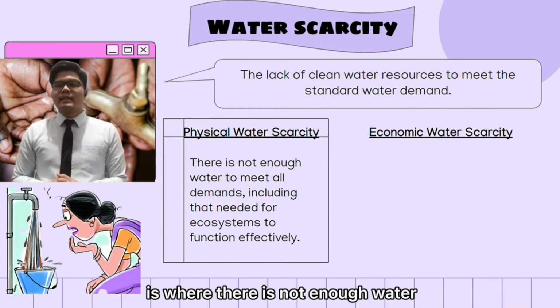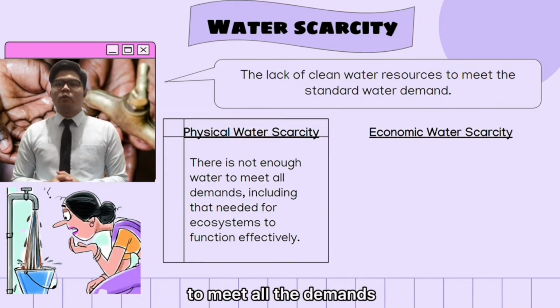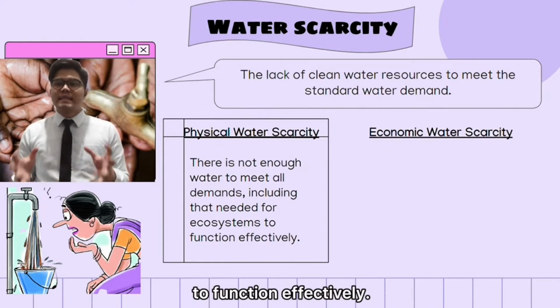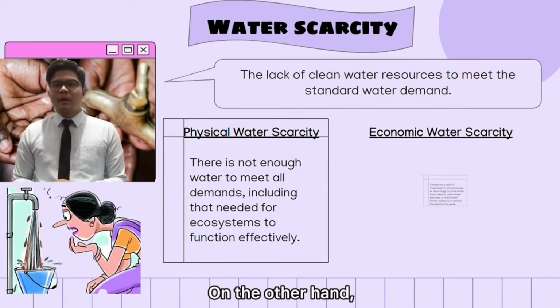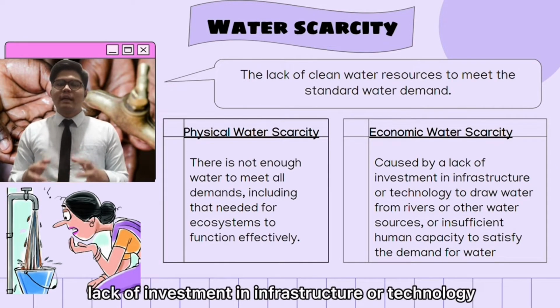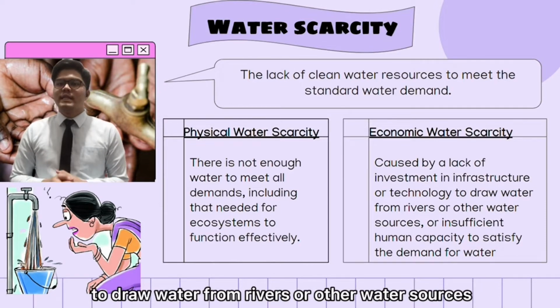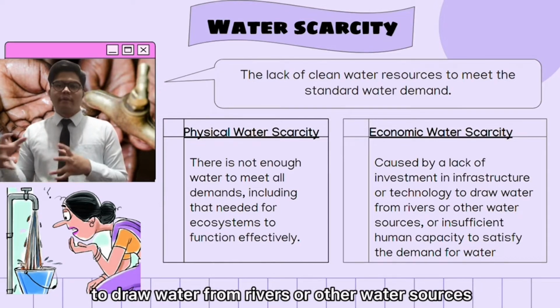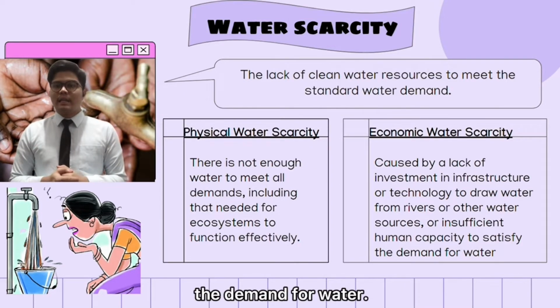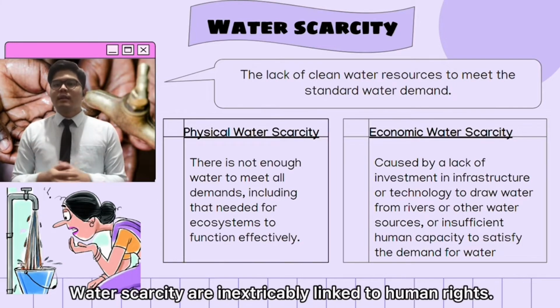Physical water scarcity is where there is not enough water to meet all the demands, including that needed for ecosystems to function effectively. On the other hand, economic water scarcity is caused by a lack of investment in infrastructure or technology to draw water from rivers or other water sources, or insufficient human capacity to satisfy the demand for water. Water scarcity is inextricably linked to human rights.